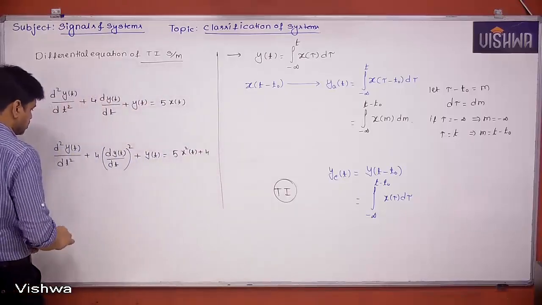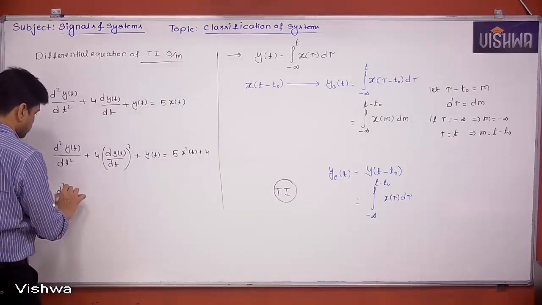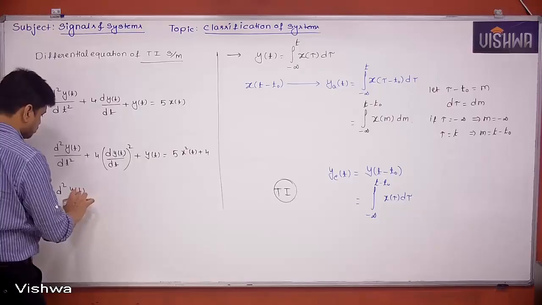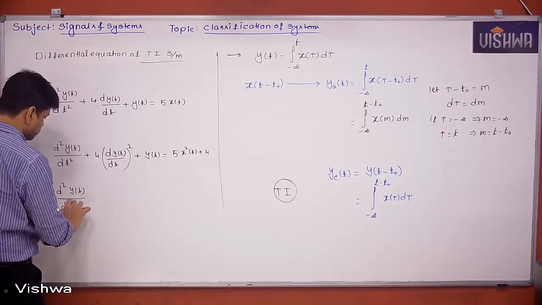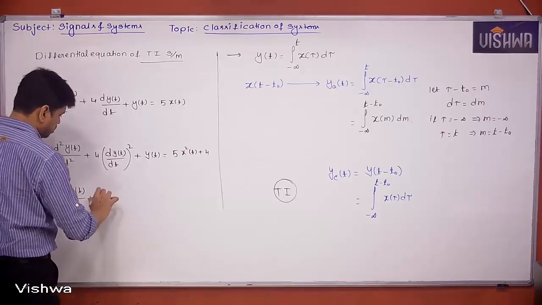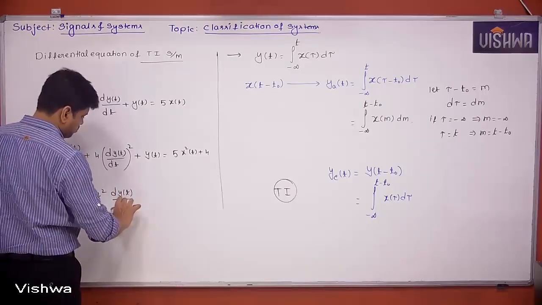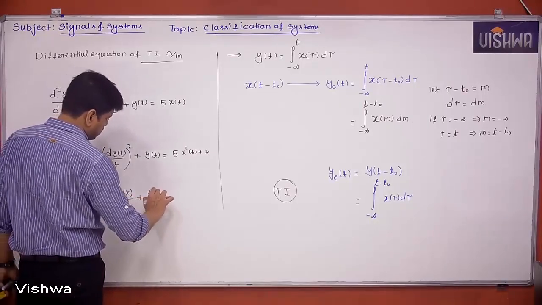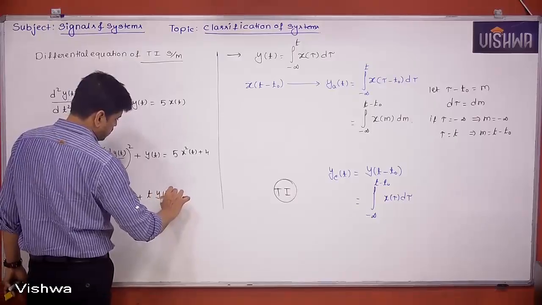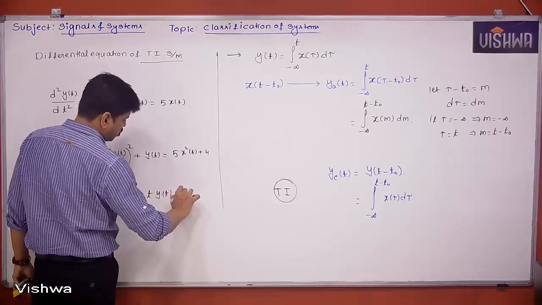This is one system. Next, d square y of t by dt square plus t square dy of t by dt plus t y of t is equal to t cube x of t.